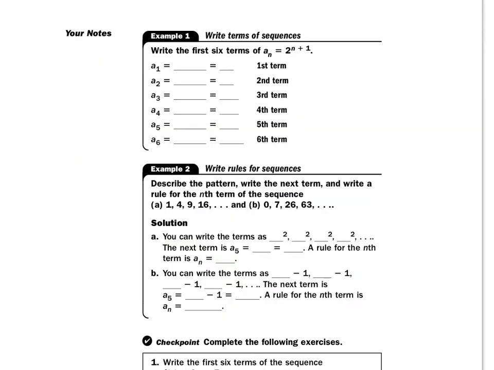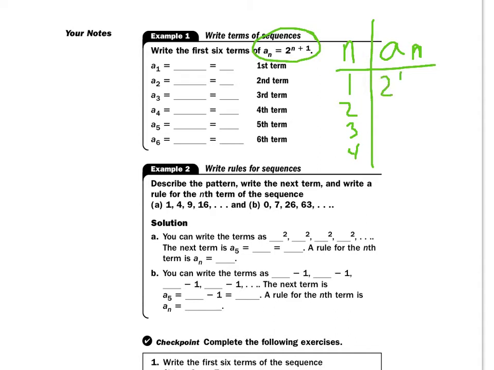Okay. All right, page 2 here. In example 1, it says write the first 6 terms of this sequence. And what we have is a sub 1, and what I like to think about is I kind of draw a table: a sub n is the term value, n is the term number, and I think about that being the domain 1, 2, 3, 4, and then the term value is when I put the 1 in there. So if I take this thing right here and I put a 1 in there, I get 2 to the 1 plus 1. 1 plus 1 is 2. 2 squared is 4. And 4 goes right there.